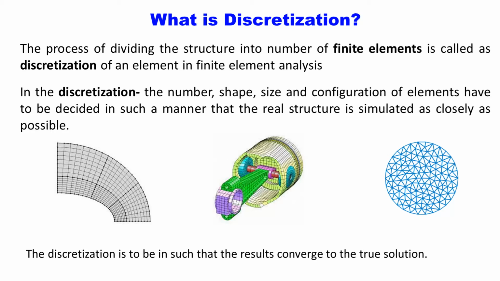So after discretization, meaning dividing the structure into number of elements, your structure will look like this. These are a few examples. It just looks like a mesh. Now if you want to explain the discretization with the help of a simple example, here I will give you one simple example.